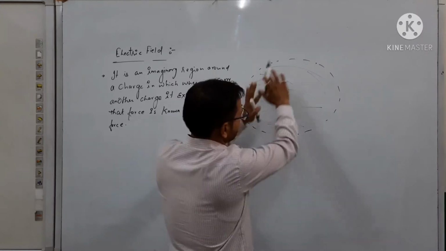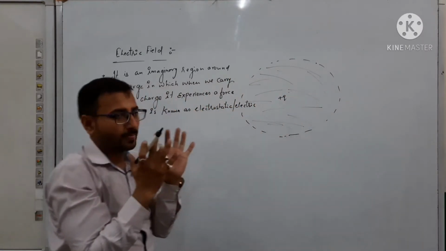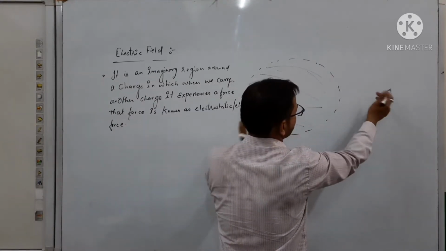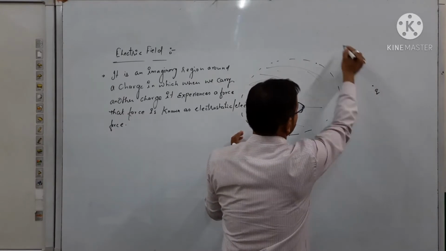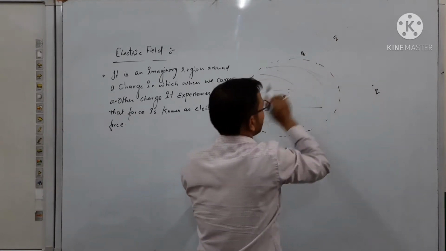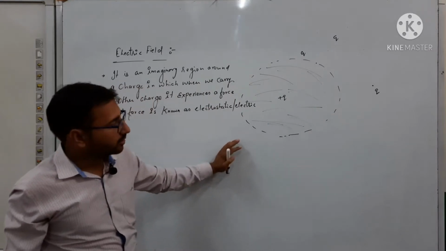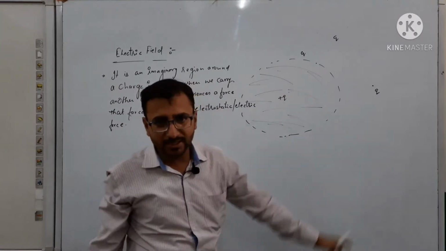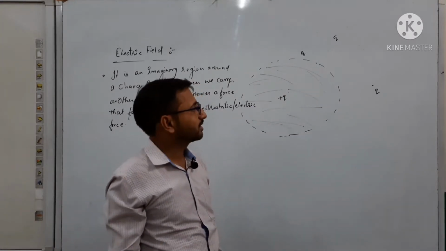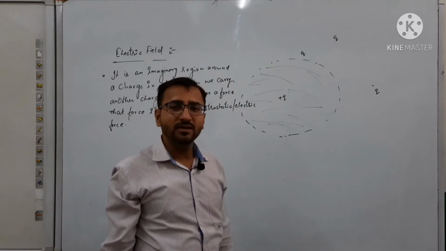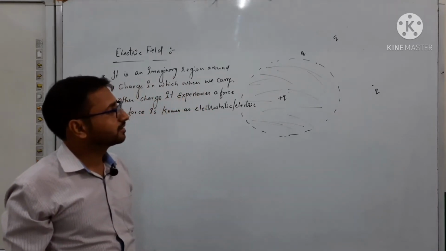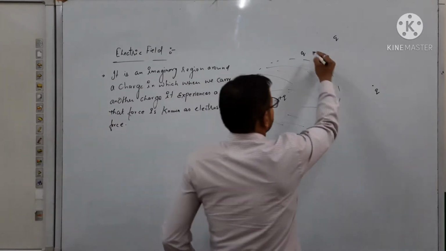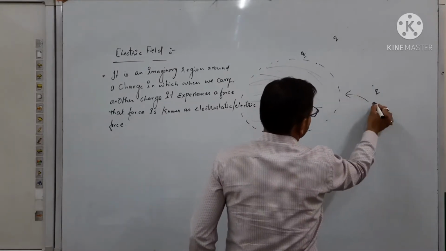This is the region in which the electric field is active. Outside this region, if I place any charge here, and here also, it will not experience any kind of force due to this charge. So we are talking about a point which is outside the region. What can we call this point? Any guess? See here, this point lies outside the electric field.